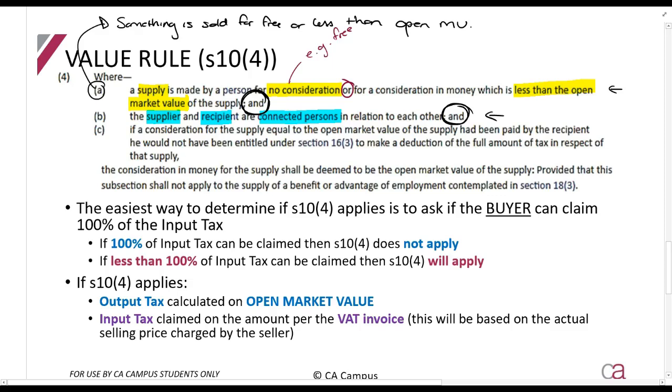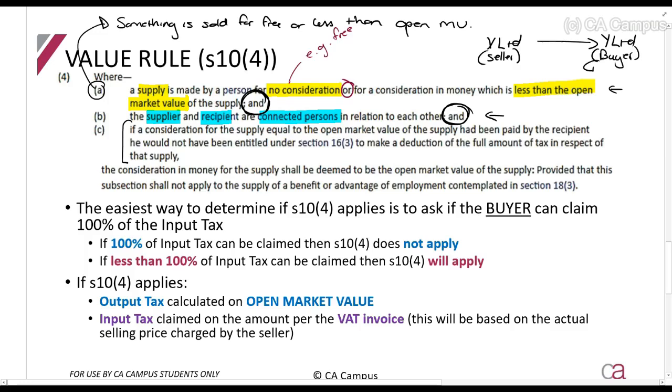And here is the most important part of it, which you need to understand. If a consideration for the supply equal to the open market value of the supply had been paid by the recipient. So they say, assume that, so let me just do it like this. X Limited is the seller. Y Limited is the buyer.